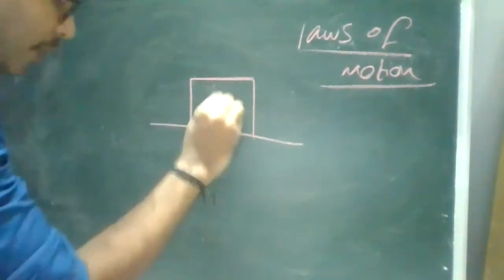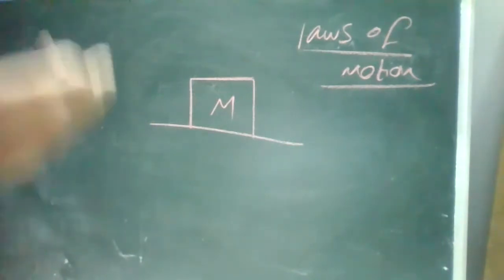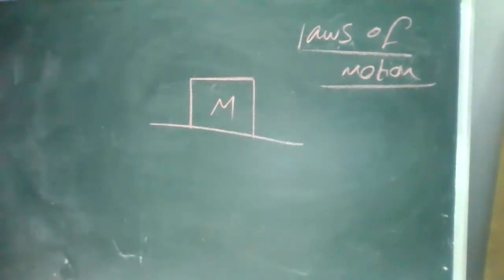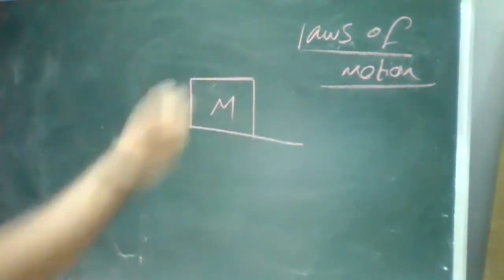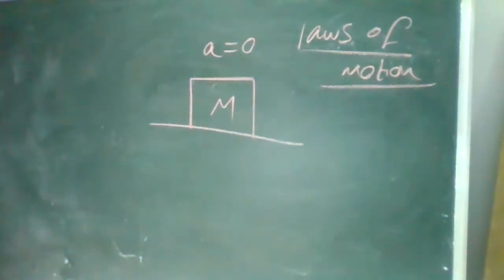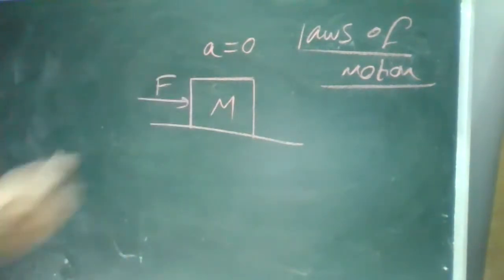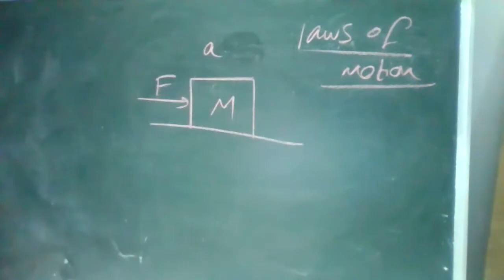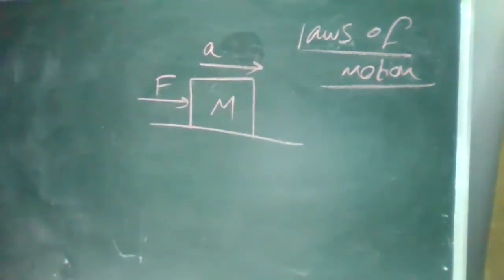Now, I'm taking a mass. Remember, whenever I'm discussing an object, it has its own mass. I'm taking an object which has some mass, and I'm placing it on a horizontal table. It is at rest. There is no acceleration at all, so acceleration is equal to 0. That means it is an inertial object. Correct? Now, I'll apply some force on this mass. Then what will happen? Will it move? Yes. In the same force direction, it will try to move. Correct?